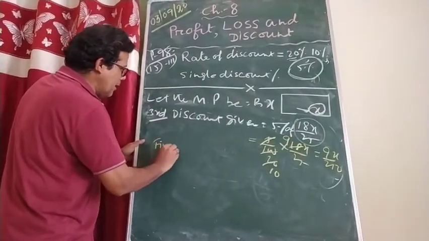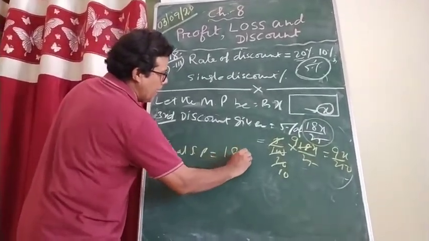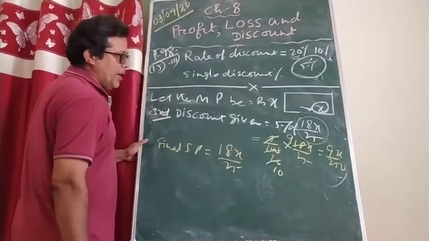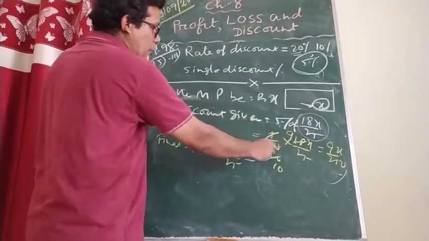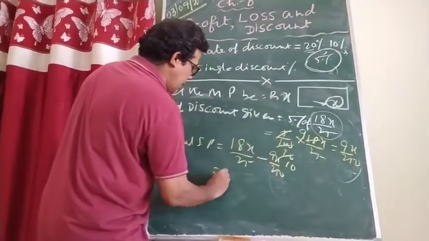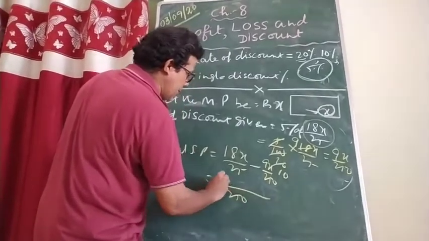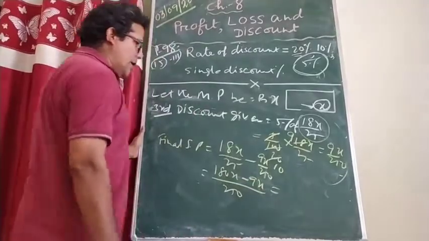So final selling price, how much did I pay? Your uncle has taken from me 18x by 25. From there, how much did your father return to me? 9x by 250. That means here 250, beta, 180x minus 9x will come, or not?